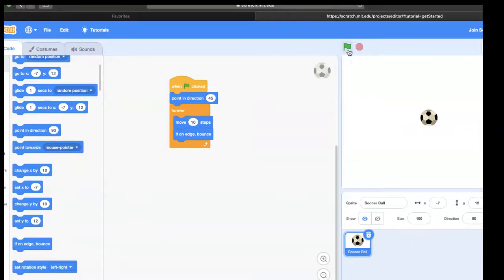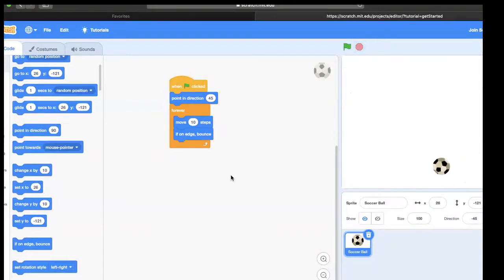When I click the green flag, the ball is moving all around the stage. And back and forth, that would have just been boring. So I'm glad now we got it bouncing off the walls. Let's stop it right there.